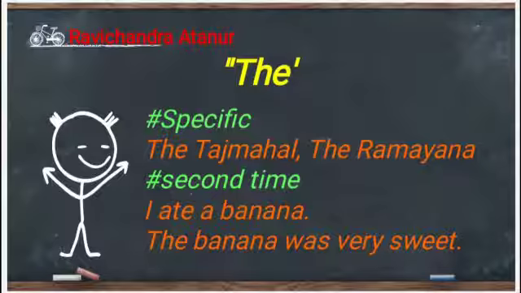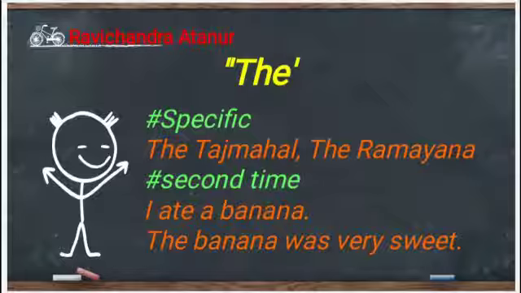Now, let's come to the article the. When you are going to talk about something specific or unique, you have to use the article the. For example, the Taj Mahal, the Ramayana, the Quran, etc. Another important tip, the second point you have to remember is when you are going to say something about it for the second time.